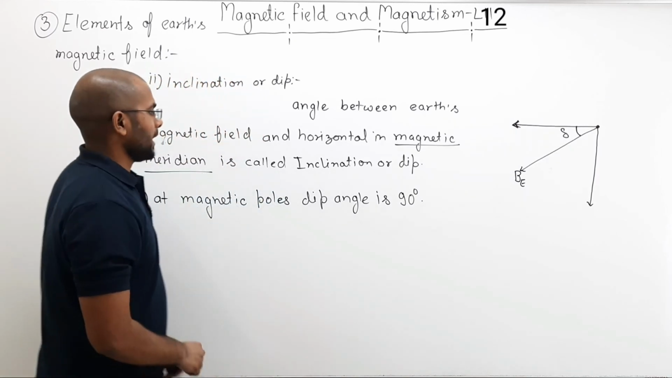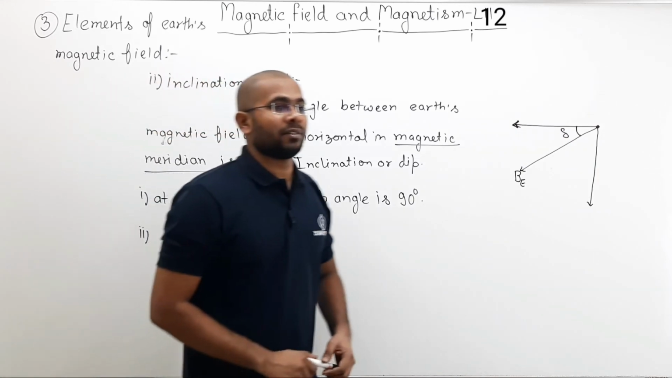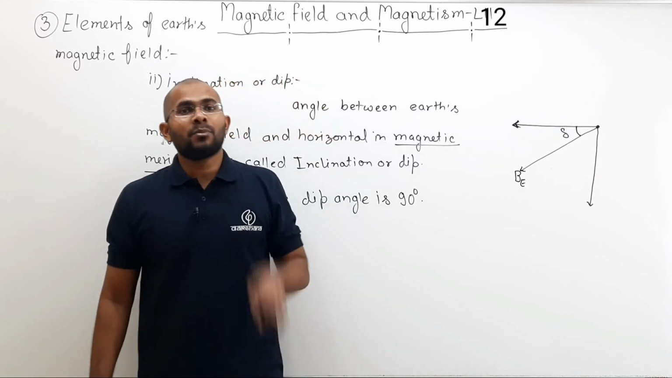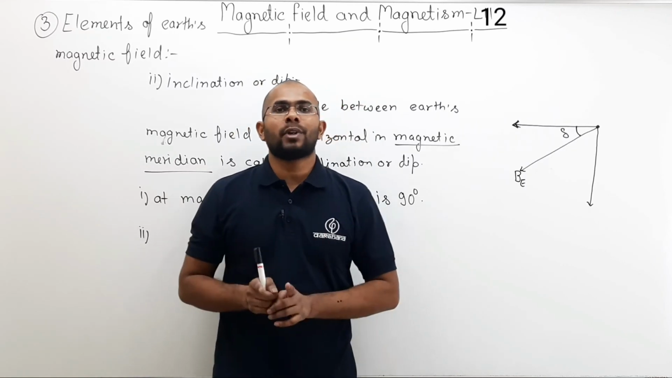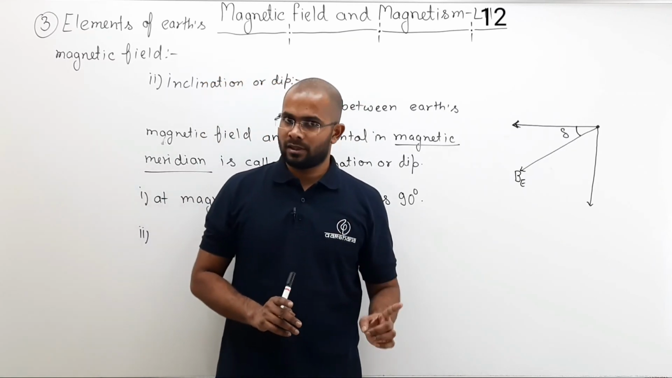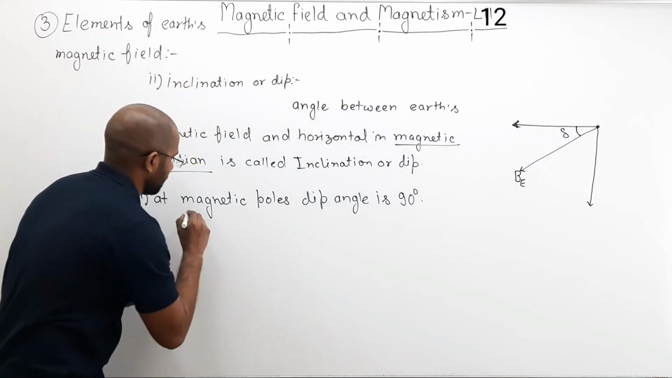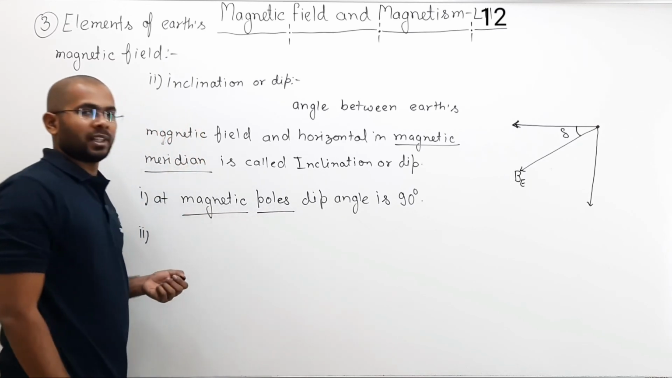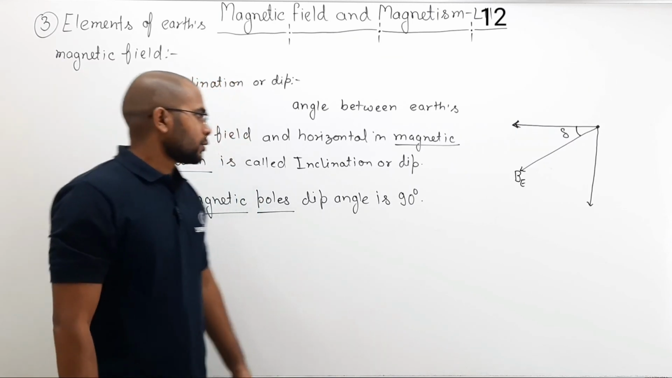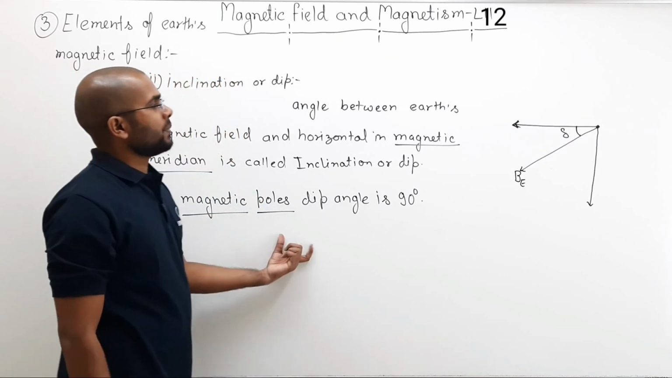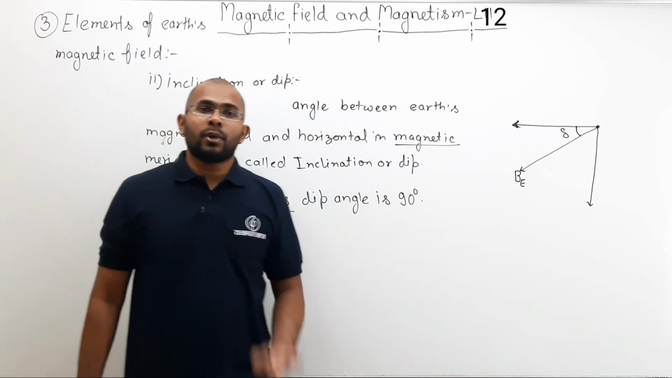Now what about the equator? If the magnetic meridian and geographical meridian are different, then the magnetic equator and geographical equator will also be different. The geographical equator is not the same as the magnetic equator. Here we have written magnetic poles, not just geographical poles. Magnetic south is different from geographical south. So if at magnetic poles the dip angle is 90 degrees, then what is the dip angle at the magnetic equator?